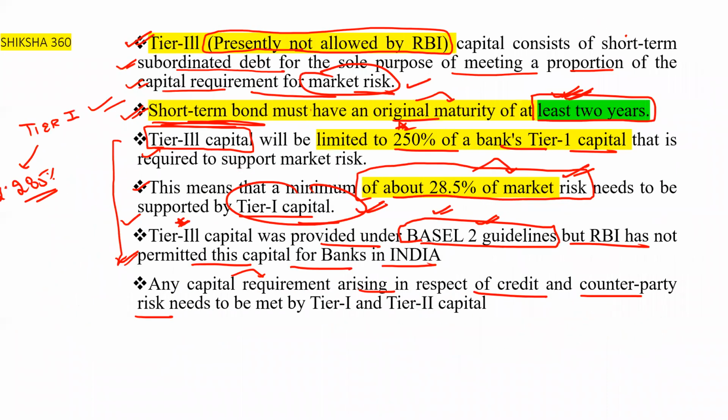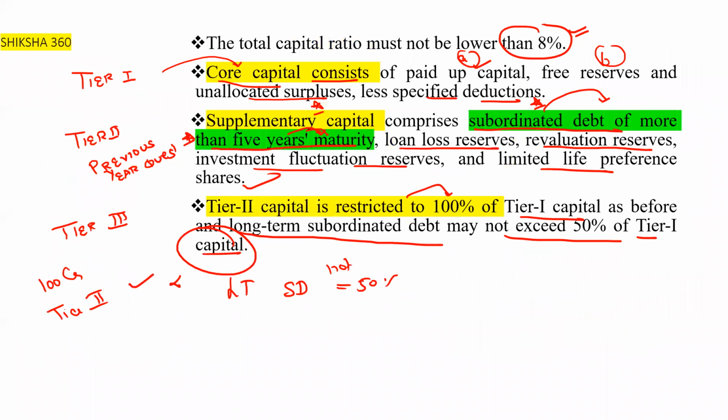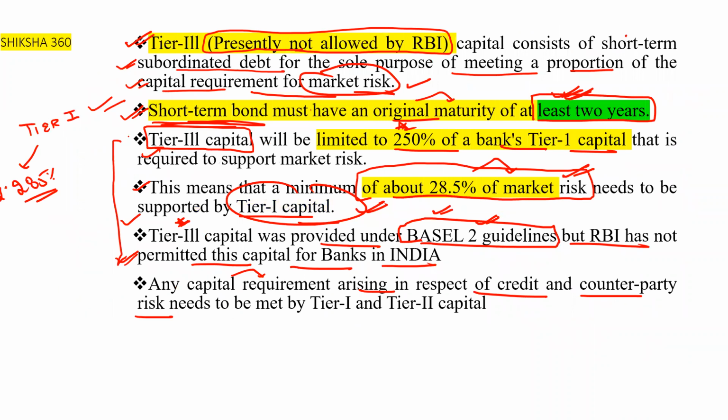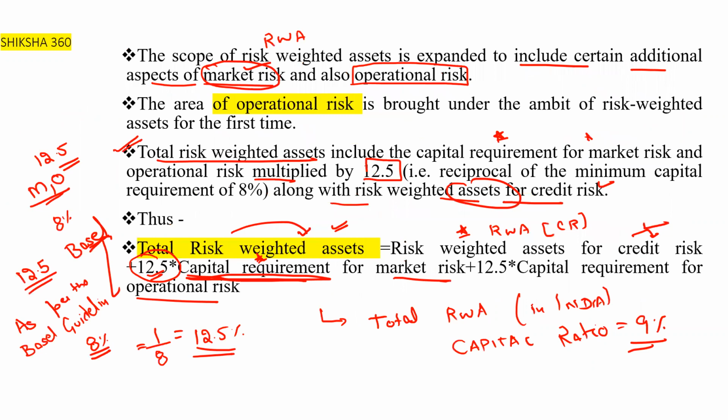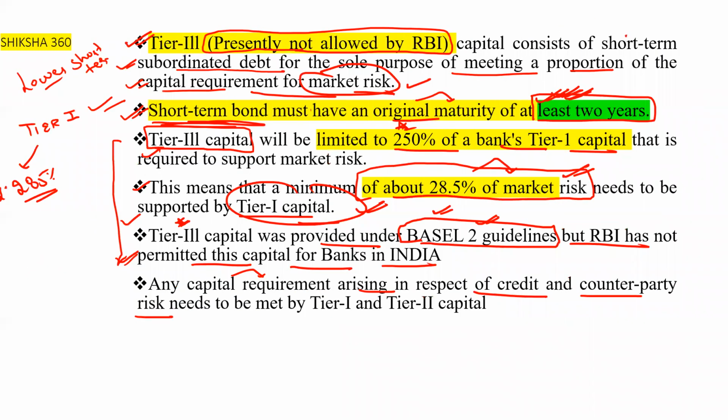Lower basically means short term. Maturity of at least 2 years. That is this one, subordinated debt.